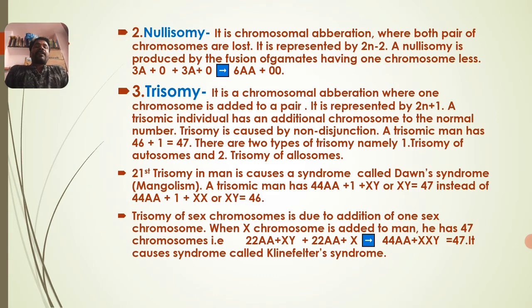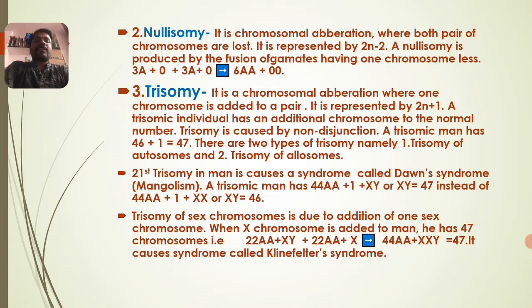So this is autosomic trisomy, where exactly one extra chromosome, that is an autosomal chromosome, is added to the total set of chromosomes. Of course we know there are 22 pairs of autosomes and one pair of allosomes in the total set of chromosomes in the human body. Out of these 22 pairs, the 21st pair has one extra chromosome.